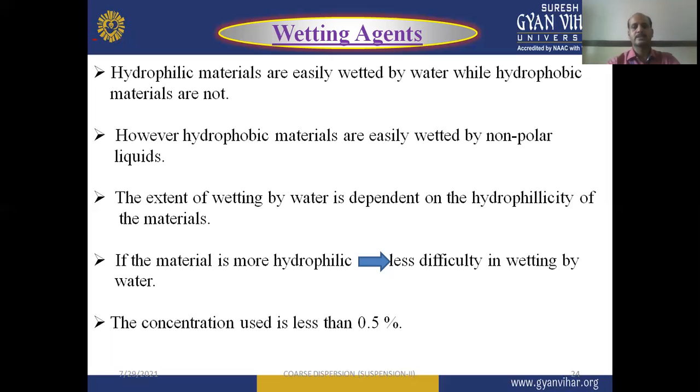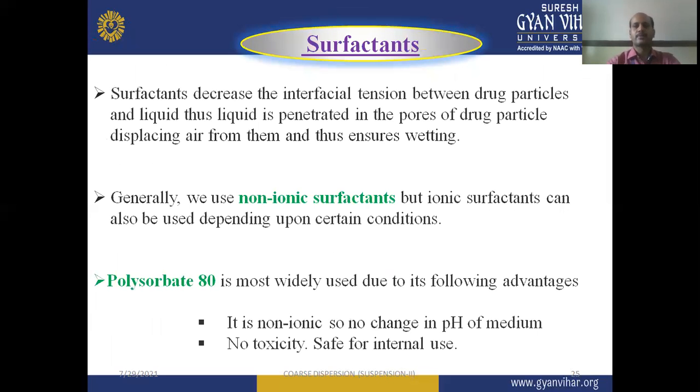The concentration used is less than 0.5%. Next formulating agent is the surfactant. Surfactants or surface active agents decrease the interfacial tension between the drug particles and liquid. So liquid penetrates into the pores of drug particles, displacing air from them and thus ensures the wetting. So they are also helpful as wetting agents.